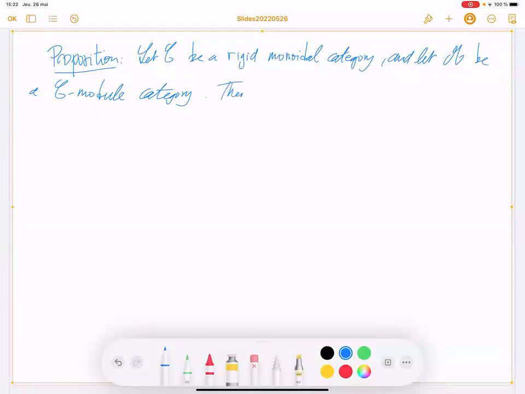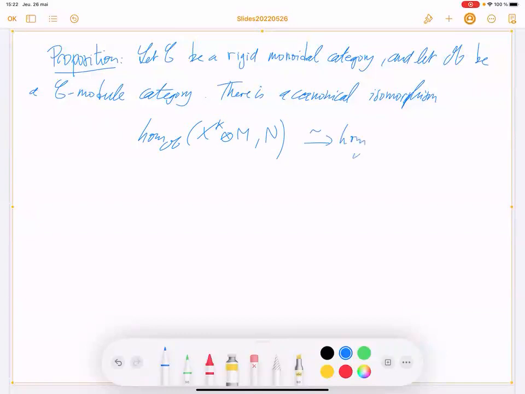Then there is a canonical isomorphism related to the natural adjunction isomorphism: the natural isomorphism Hom_M(X* ⊗ M, N) is isomorphic to Hom_M(M, X ⊗ N).